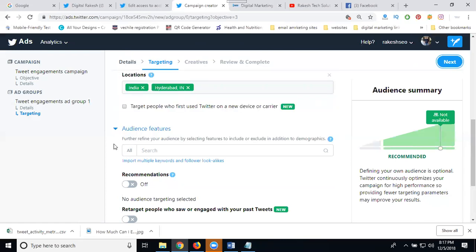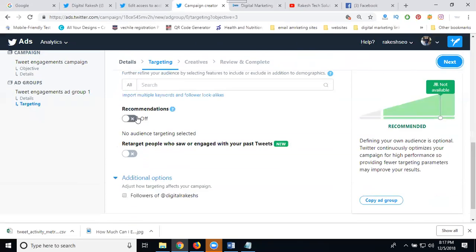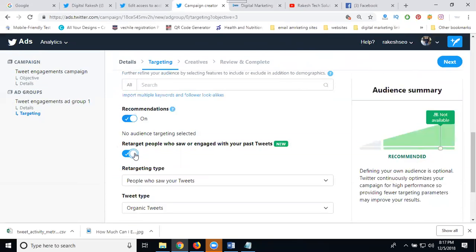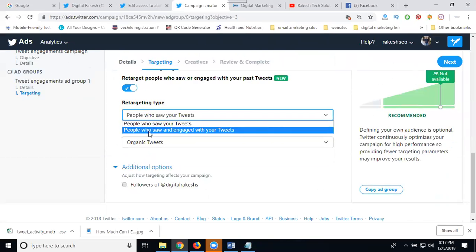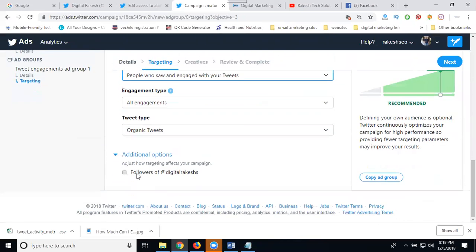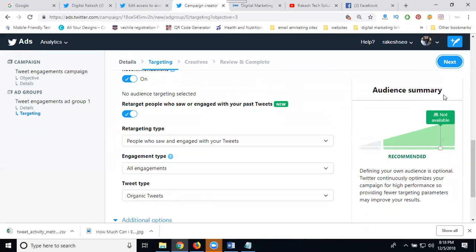We can target all, not only specific ones. Recommendation targeting means people who can see and engage with your tweet, and followers of your profile also. You can get tweet engagement along with your profile followers. Select it. Click next.